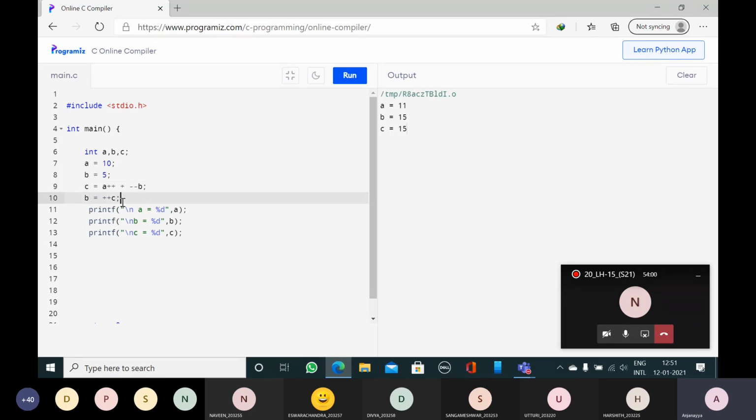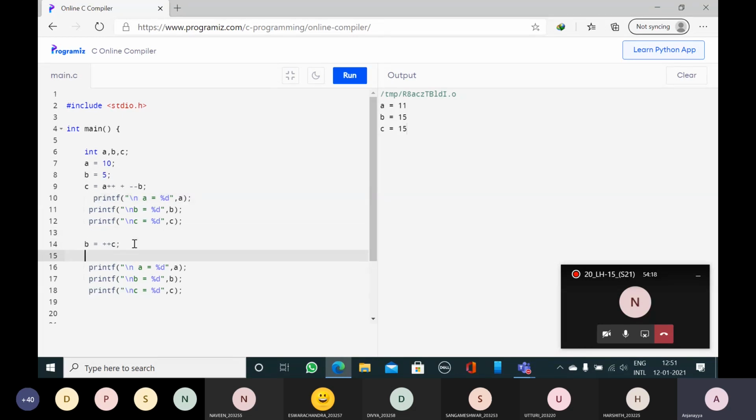Now, if you are getting confused, then I will write this one above so that you can clearly understand. After printing this one, I'll print these values A, B, C. Then I use B is equal to C. Now, for your understanding, I will write a line.